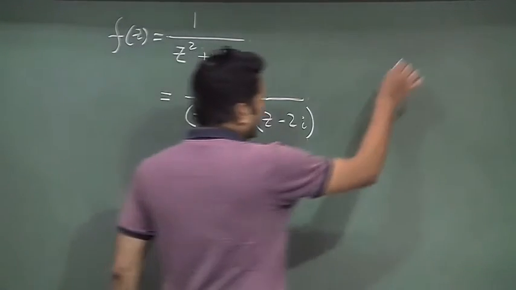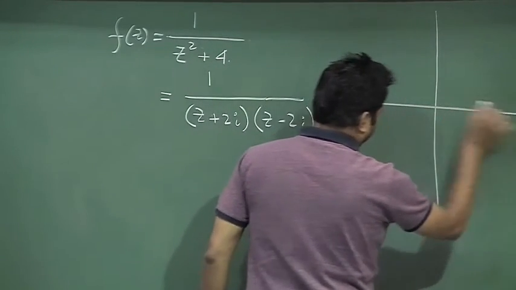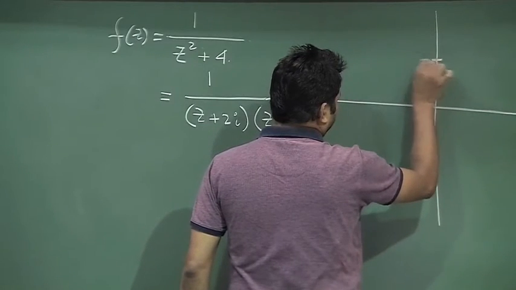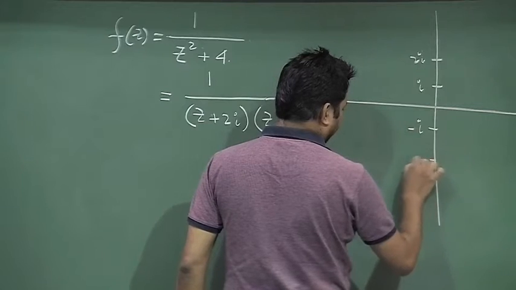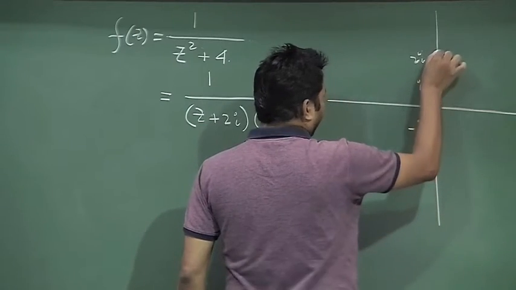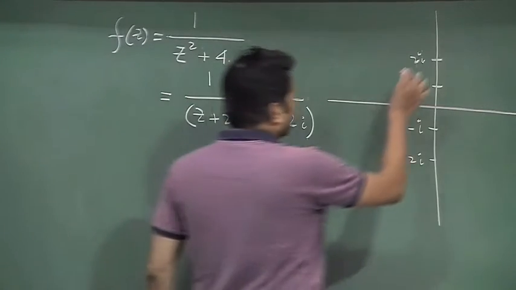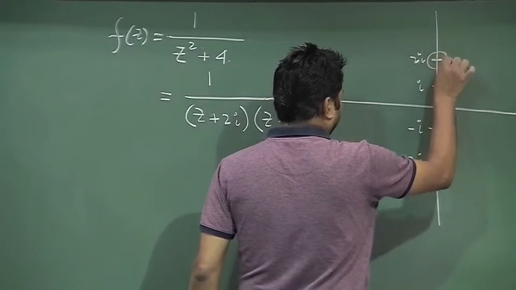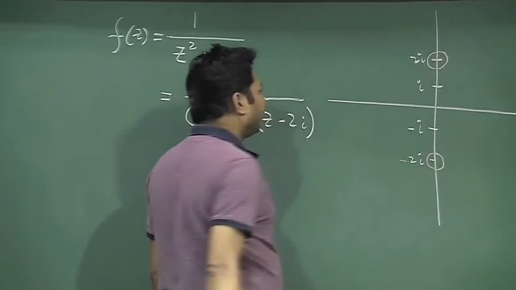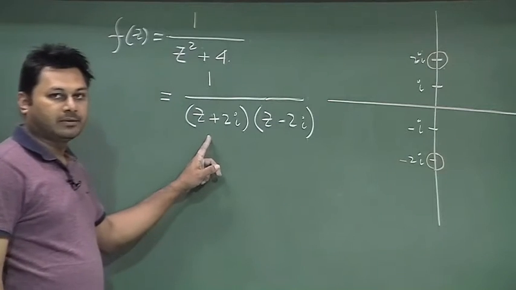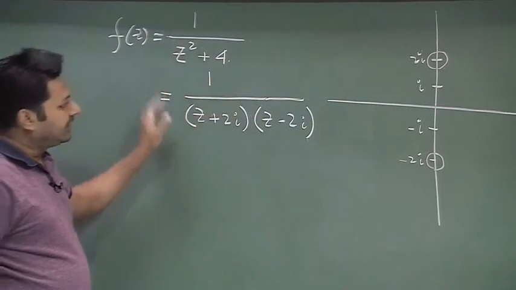So, if I draw here, this is i, this is 2i, this is minus i, this is minus 2i. I will have 2 points here, at 2i and minus 2i, where the function has a problem. The function fails to be analytic at those particular points, except that it behaves like an analytic function.